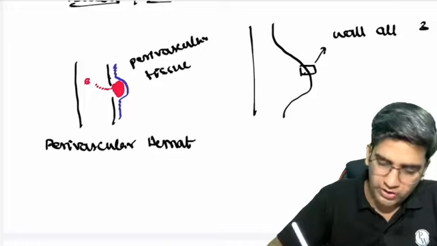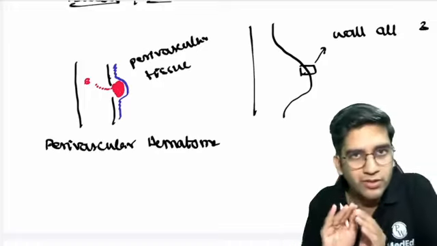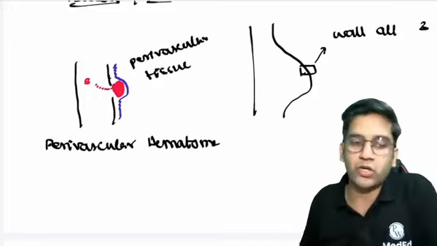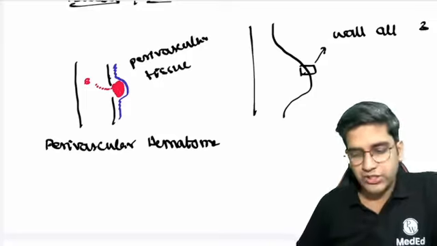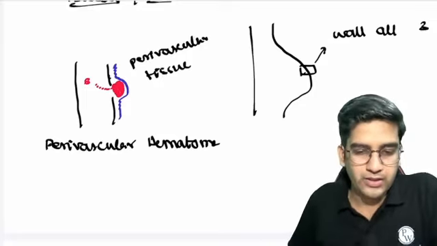That's what we call a pseudoaneurysm. It's a clot formation just outside the blood vessel. We call it a pseudoaneurysm, right? Next question is, where do you see this?